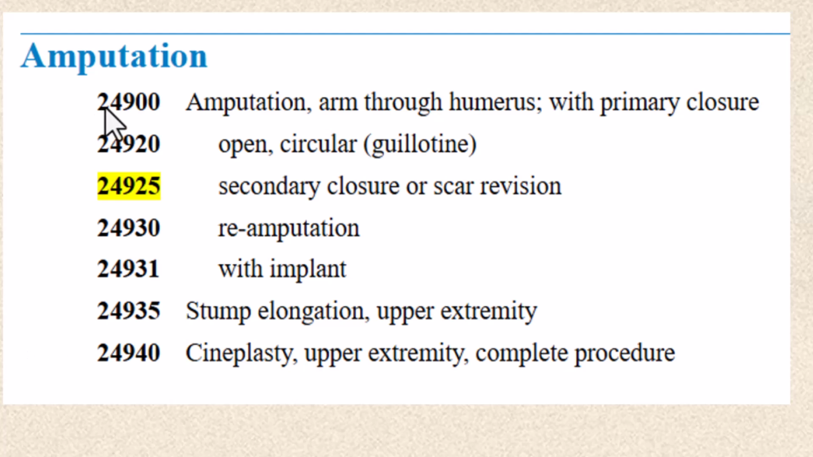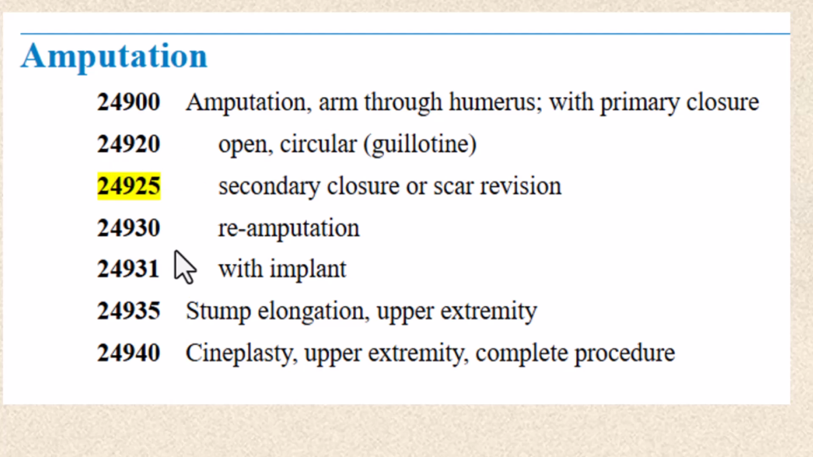You can see this one, 24900. You can see amputation arm through humerus, followed by a semicolon. So this part is common for all other items that are coming underneath. Any CPT code that shares that description is indented beneath the code. Any portion of the description following the semicolon is the unique portion of the descriptor and only belongs to the single code. For example, for 24900, with primary closure belongs to this one. 24920, open, circular, belongs to this one.